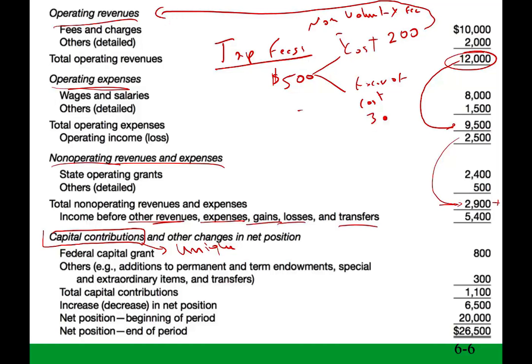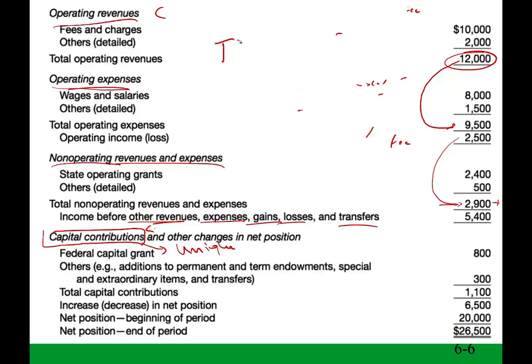Now what's left is $300, which is in excess of the cost. We can call this a voluntary fee. Now, you're not really voluntarily paying it, but as far as the government is concerned, this is a voluntary fee. The $300 voluntary fee will go under capital contribution. This is something a little bit unique to enterprise funds. They have a line called capital contribution. Once again, in the business world, capital contribution goes on the equity section of the balance sheet, to common stock. So that's something a little bit unique.